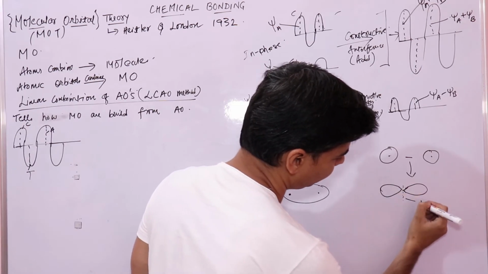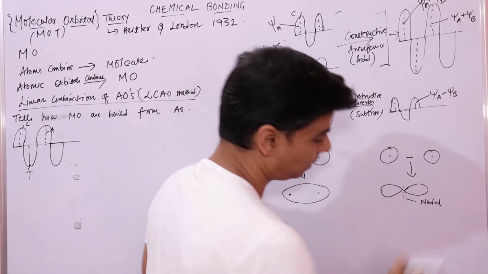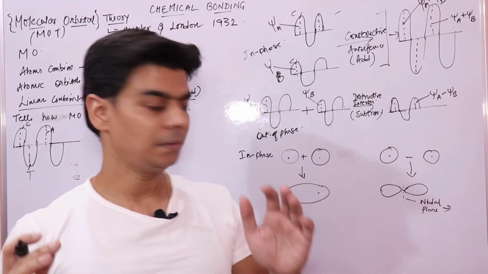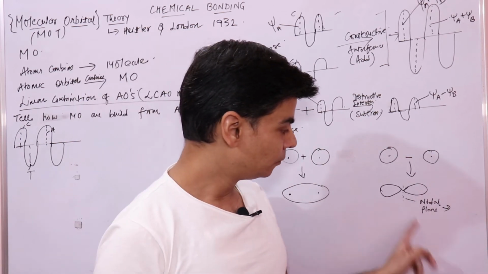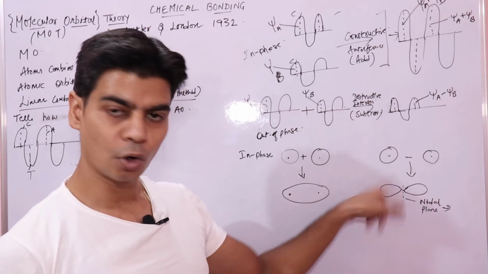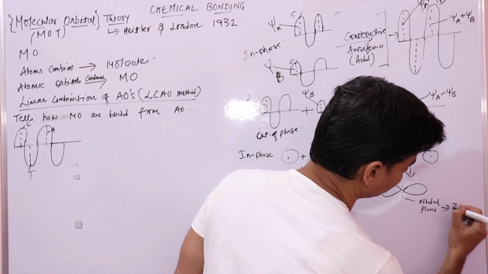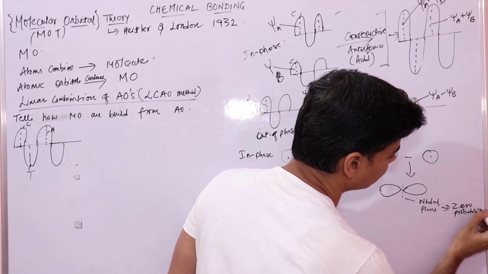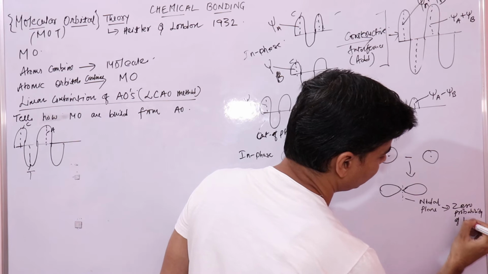It has a nodal plane. And what is a nodal plane? The nodal plane is where the probability of finding the electron in the orbital is 0. Zero probability of finding the electron.